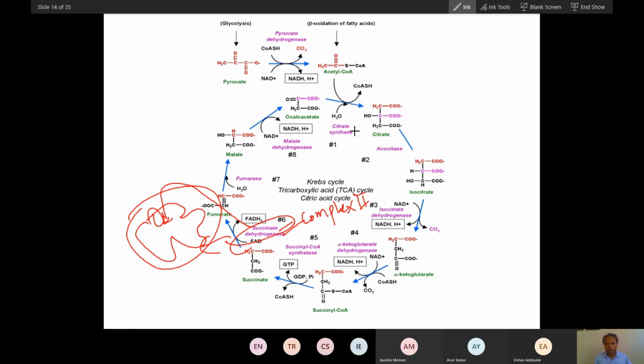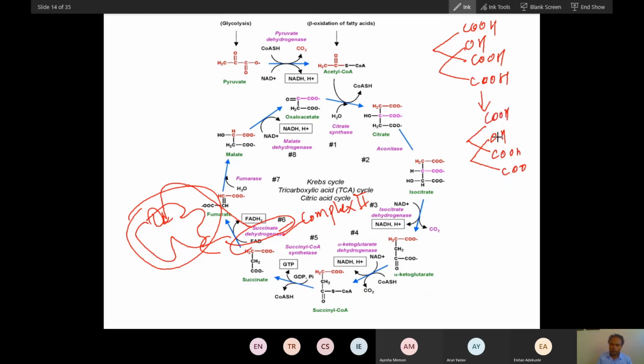So this is all about enzymes, and you can remember substrates like this. This is citrate. Citrate will convert into isocitrate. Now isocitrate will release CO2, and NADH from this, and this will become alpha ketoglutarate.